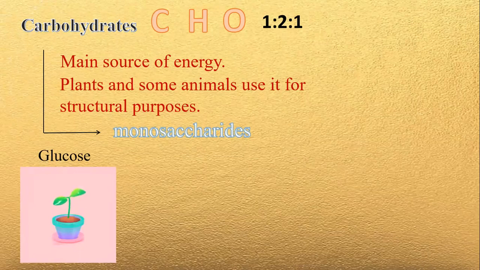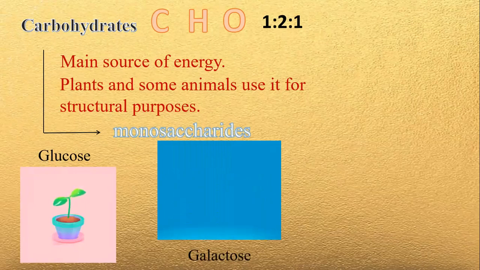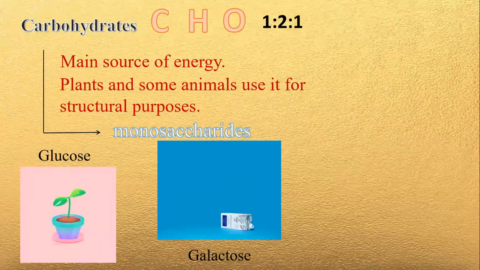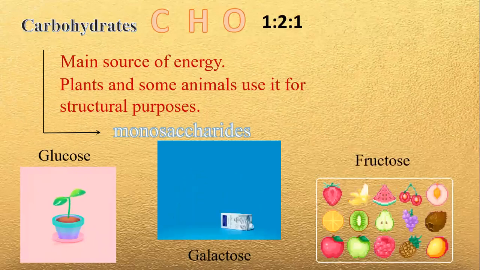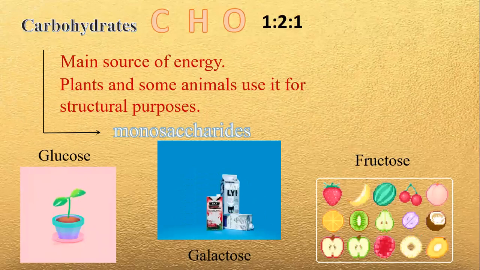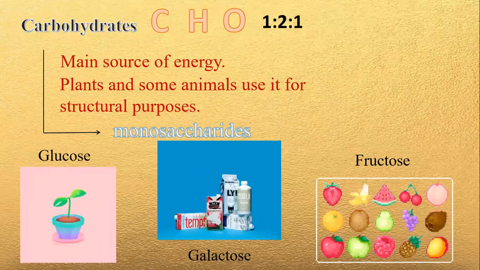Another example of a monosaccharide is galactose. Galactose can be found in milk and other dairy products such as yogurt, Yakult, or Delight. And lastly is fructose. From the word fructose, this type of monosaccharide can be found in fruits, which makes the fruits sweeter.